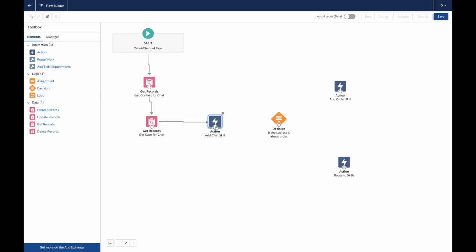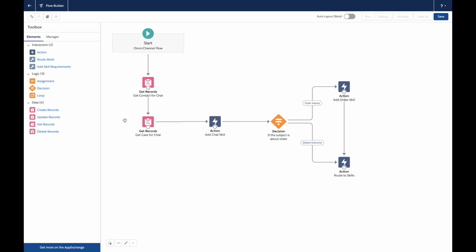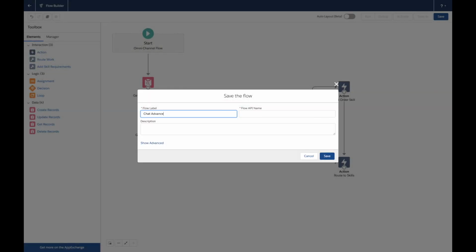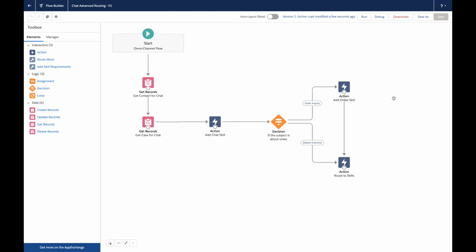Let's finally connect the dots here. I get the contact, I get the case for it. If this is about an order, then we can go ahead and route to skills. Otherwise, if it isn't about an order, I'll just leverage the chat skill on its own. Great, so here we are. Let's save this flow. Let's call it chat advanced routing, and now we can activate it. Okay, so if customers want to chat about orders, it will require the chat skill and the order skill. If not, it will only require the chat skill.